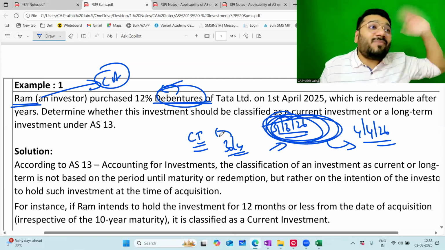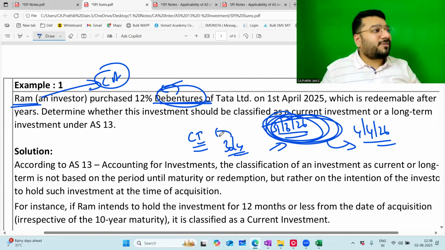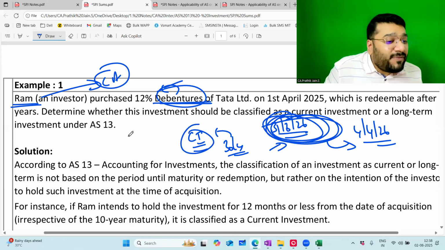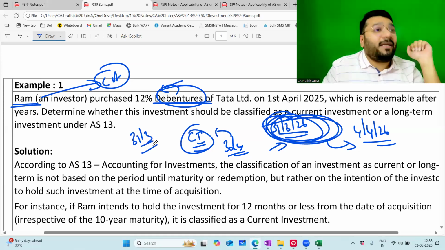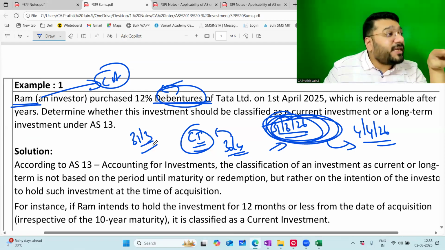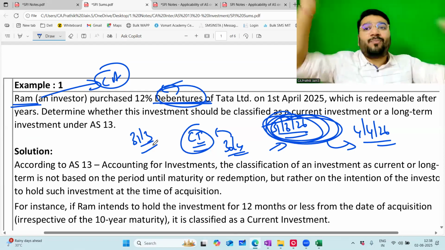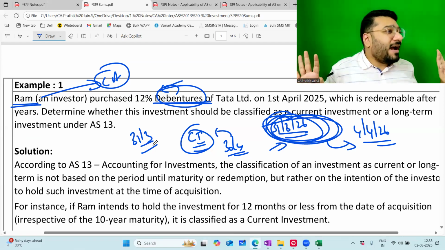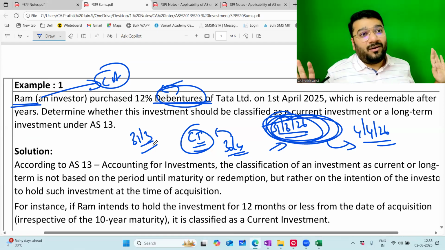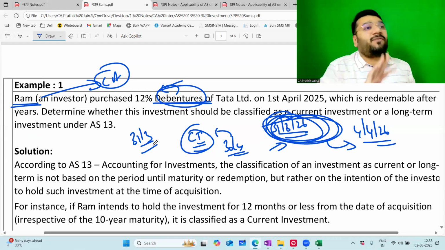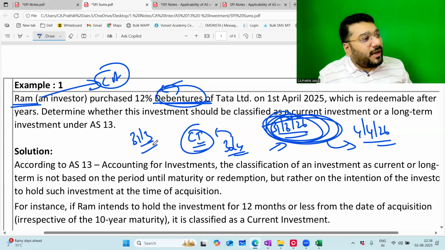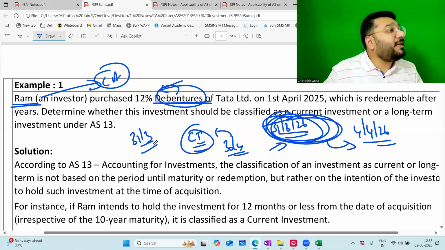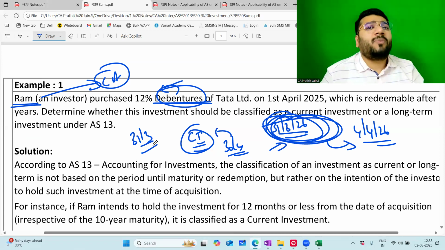But on 30 April, I changed my mind. No, I'll keep it for 3 more years. Can it further change? Yes. Once you classify this as current investment on 31st March and the balance sheet is signed, if the intention changes after that, I'll see the next intention on the next reporting date. Accordingly, I will treat it as either current or long term. So can I shuffle? You can shift, one year current, one year non-current based on intention. Can I keep on shuffling and juggling? You can do it. Nobody's going to stop you. AS 13 at least is not going to stop you. Who can stop you, boss?